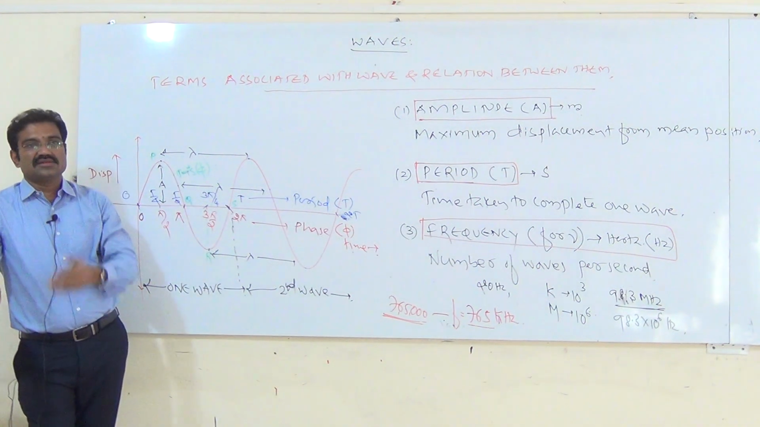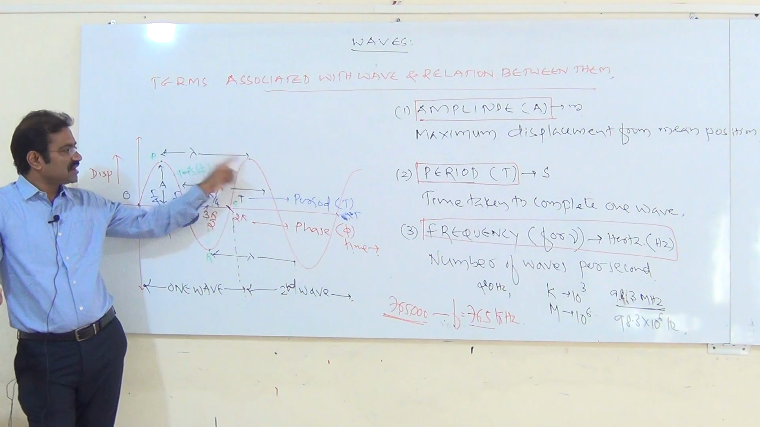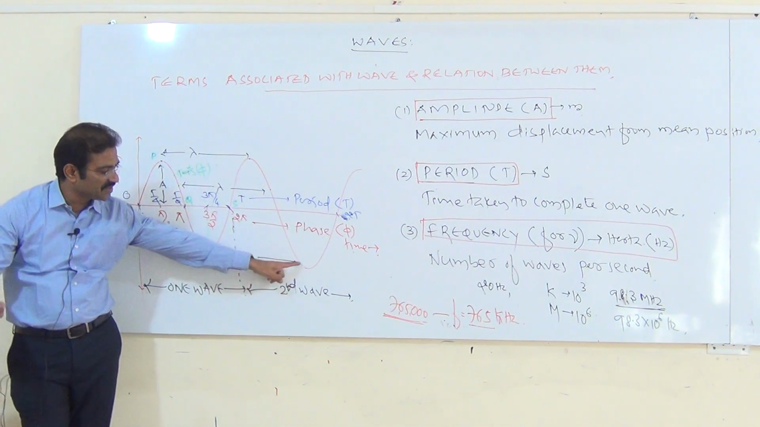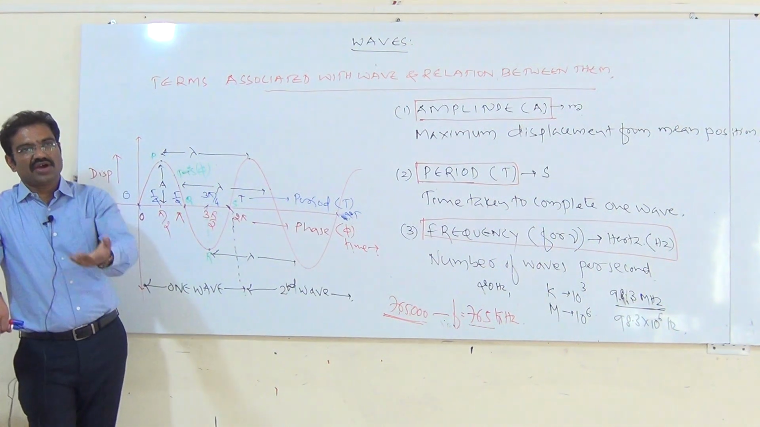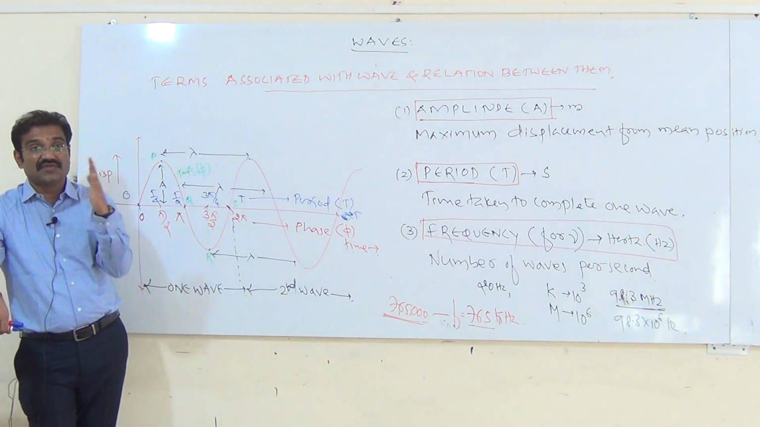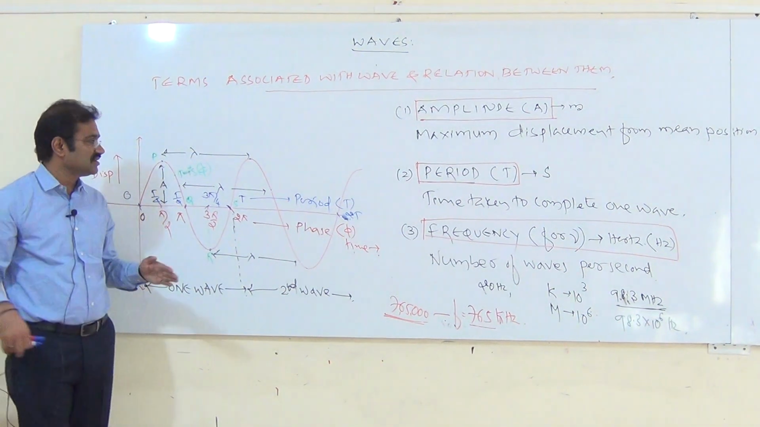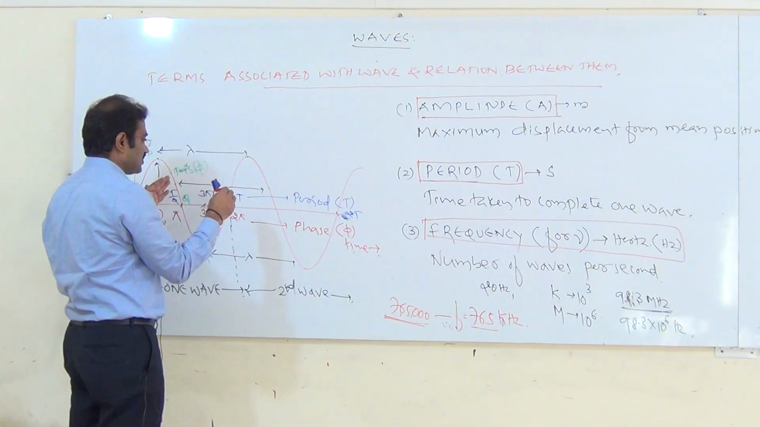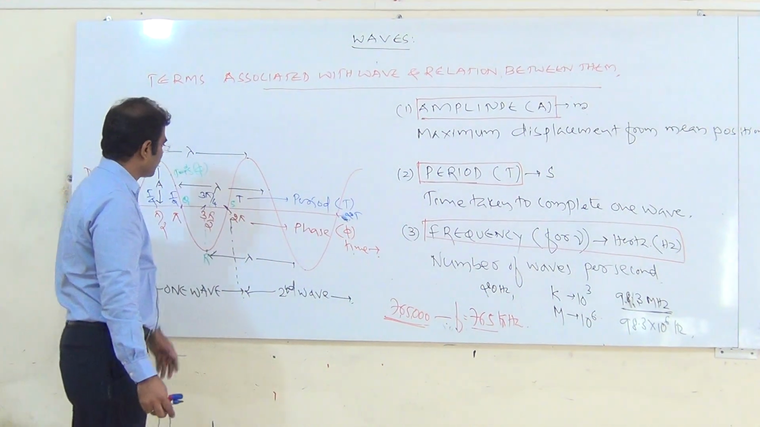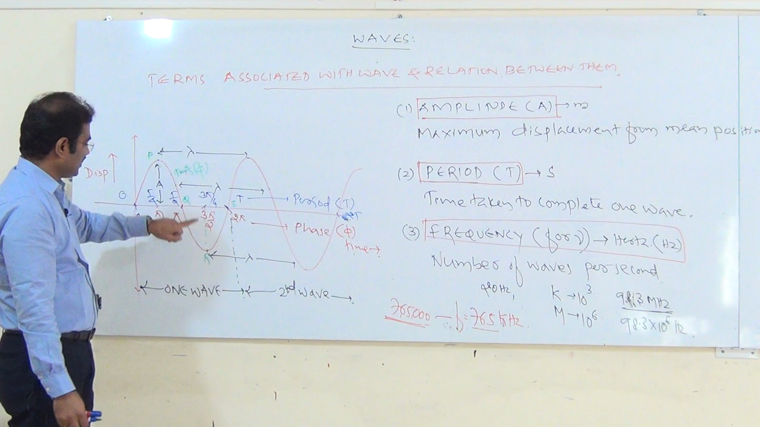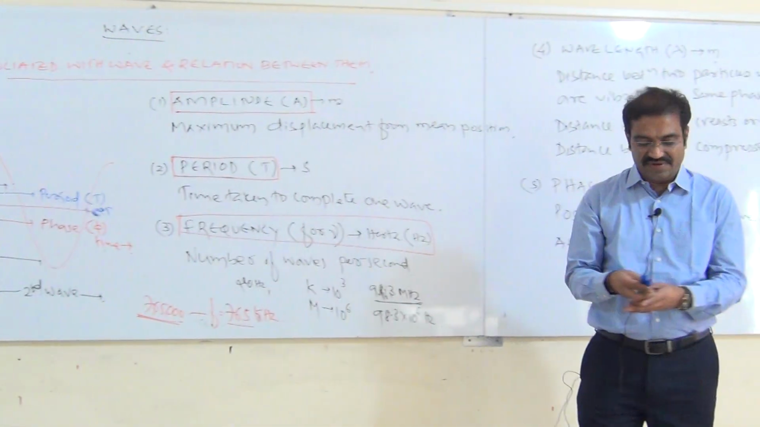If you take a transverse wave, it is the distance between the two crests or the distance between the two troughs. If you take a longitudinal wave, there instead of crest and trough we use the words compression and rarefaction. It is the distance between the two compressions or the distance between the two rarefactions. This is your wavelength, and it is measured in terms of meter. So observe here, it is a wavelength.